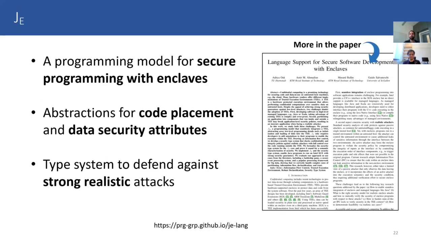In summary, we present JE, a programming model for secure programming with enclaves. We provide language-level abstraction to denote code placement and data security attributes. We present the JE type system, which defends against strong, realistic, non-enclave attackers. With this, we conclude our talk, and thank you for your attention.